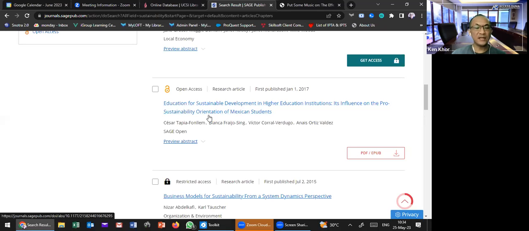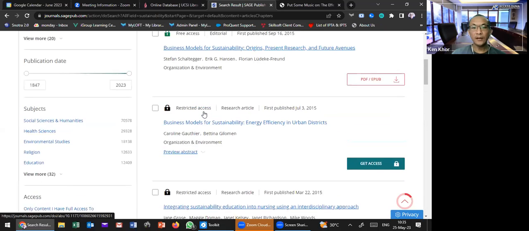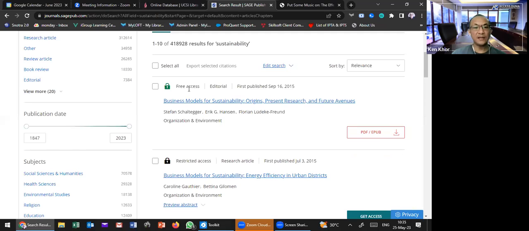And so that is the journal. Then this open access is for the article. So now we are talking about the article. If you see this open access article, it means it is permanent, forever free. If you see this free access, it means it is for a short time period. This is like a short-time promotion from Sage publisher for this article. They give it free to the public maybe for a certain period only, maybe like 6 months, 1 year, or something. So this is called free access. It's different from open access. This is for a short time period.